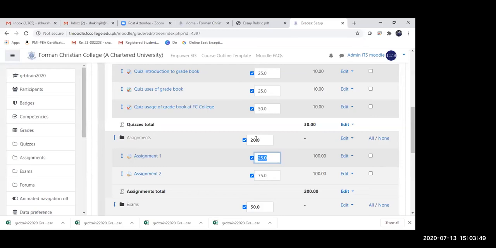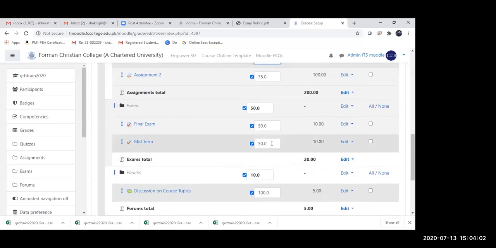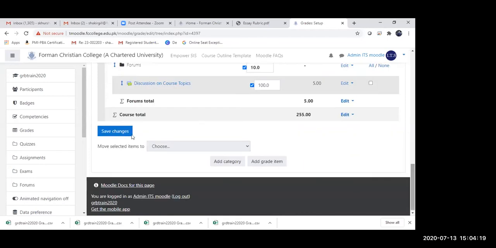So it actually adjusts relatively. So you don't need to do all these calculations and get worried about whether your calculations are right or not, because it relatively adjusts itself. There is an algorithm prepared at the back end that does it for you. Similar is the case with the midterm. Now I want to say that my total exam weightage is 50%. I want my midterms to be 20% and my final to be 30% of the overall grade. So I'm just going to write 20 and 30% for these, and then I'm going to simply save the changes.